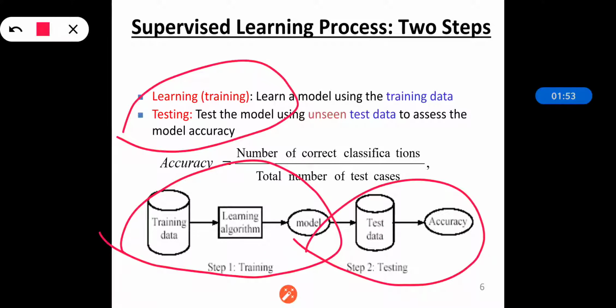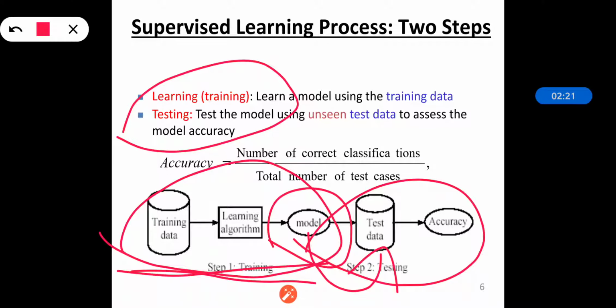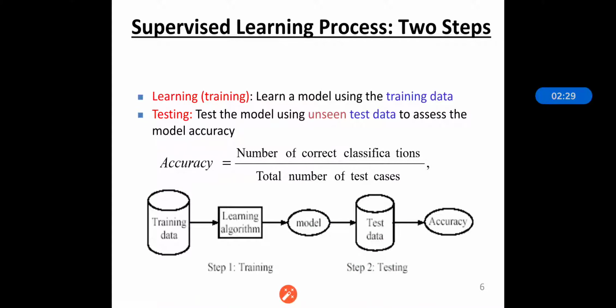Whatever training we have done, according to that we will be applying testing, but this testing is applied to the unseen data set. So the accuracy will be the number of correct classifications upon the total number of test cases. As we can see over here, this is training, where the training data is given to the algorithm and then it is classified into a model, and then this model is used for testing the data so that we can achieve the highest accuracy. So these are the two steps for supervised learning.